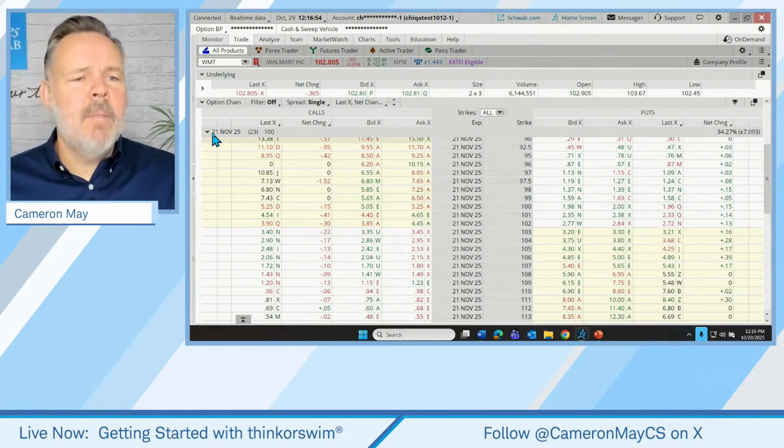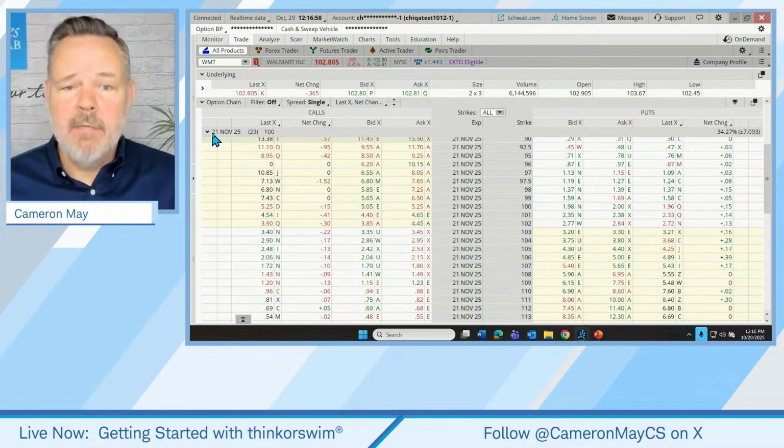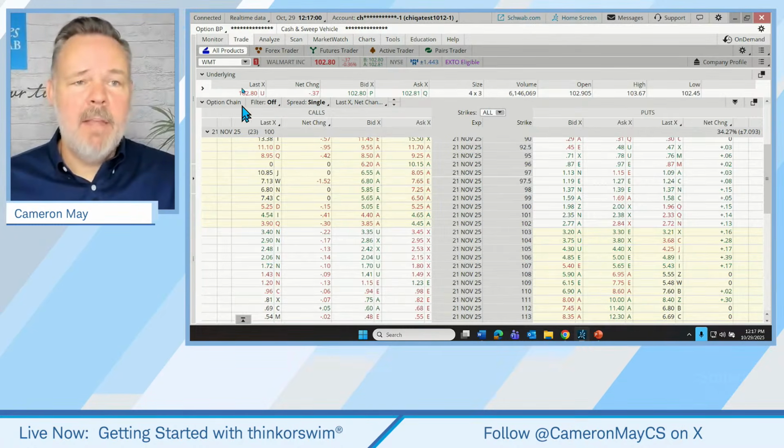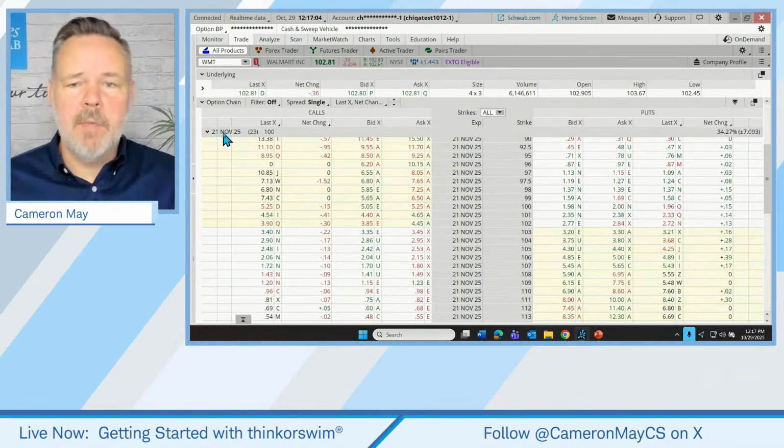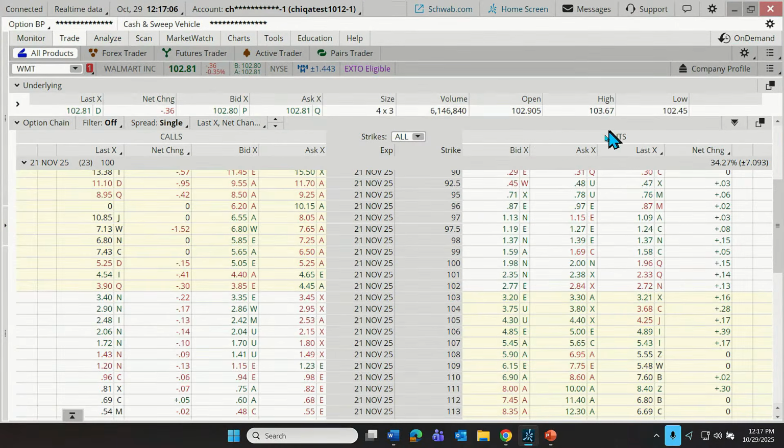So we've just learned how to buy a call. Well, let's learn how to buy a put. And really, it's basically the same process. We go to our trade tab, we type in our symbol, we choose our expiration, except on this side, we're going to go to the right side, which is where the puts live. Then we choose our strike. In this case, still trading around 103. Let's just go with the at the money strike. And to buy, we click on the ask price again.